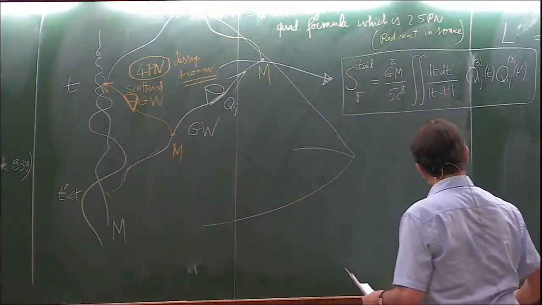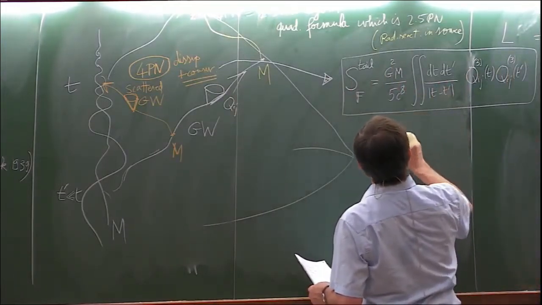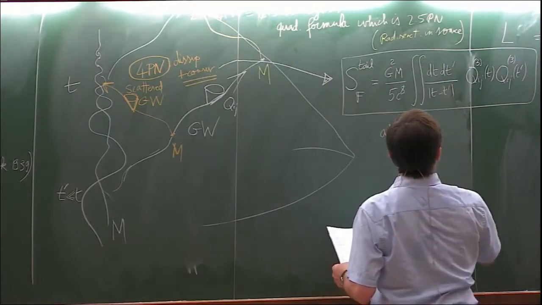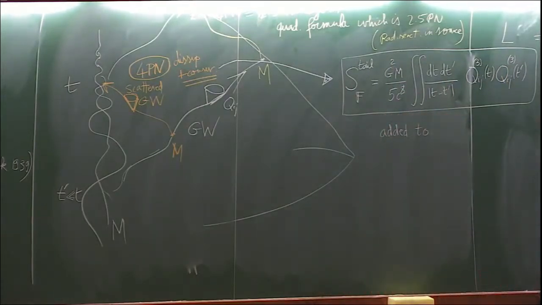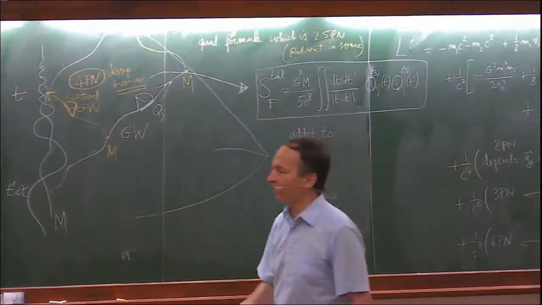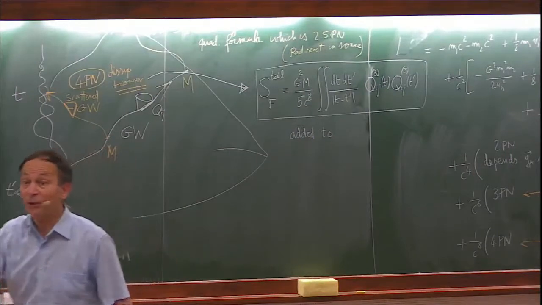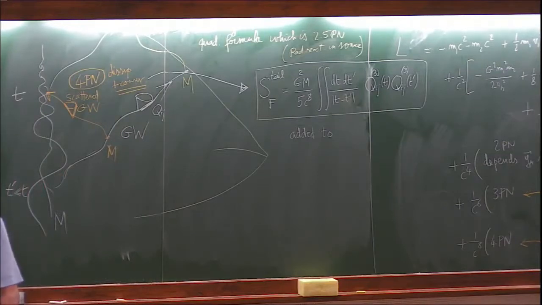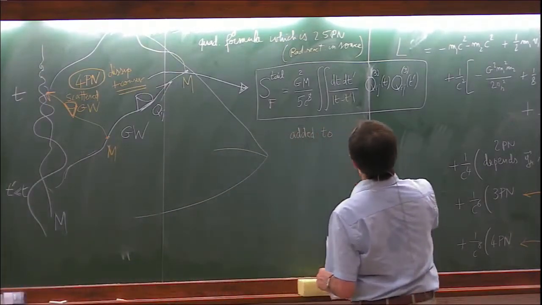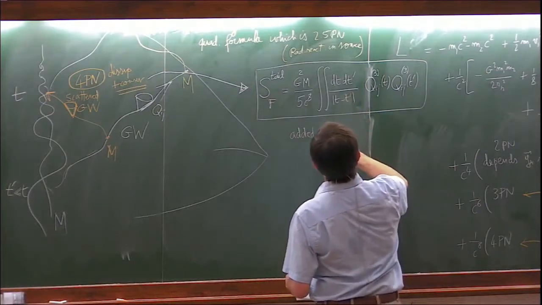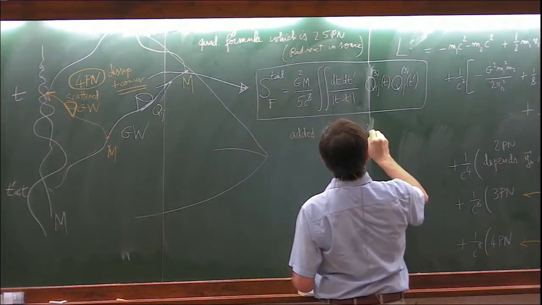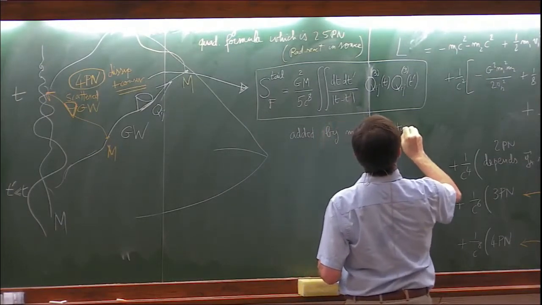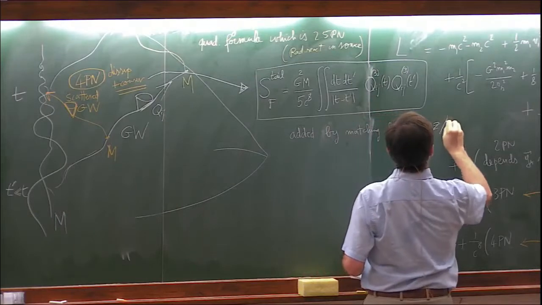So this term is added to the Fokker action determined by means of the symmetric propagator. This is a term which corresponds to an homogeneous solution of the wave equation, therefore one that we don't know, and which is added by a matching argument, matching between the near zone and the far zone.